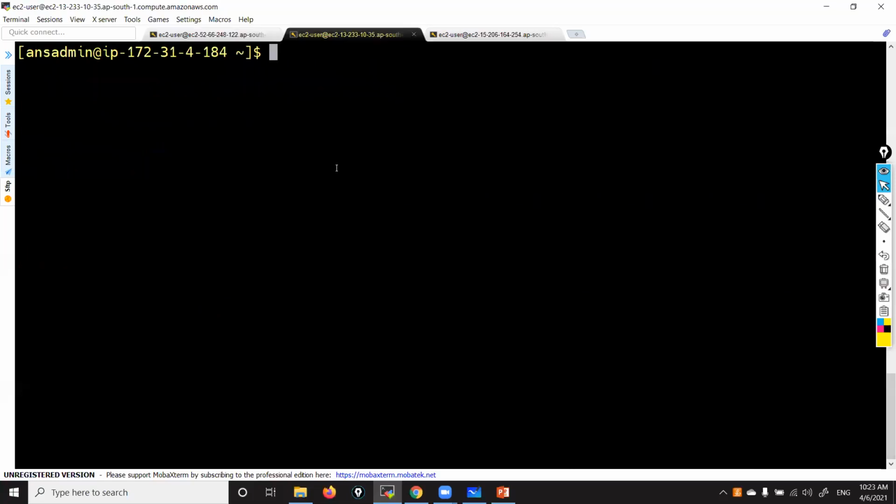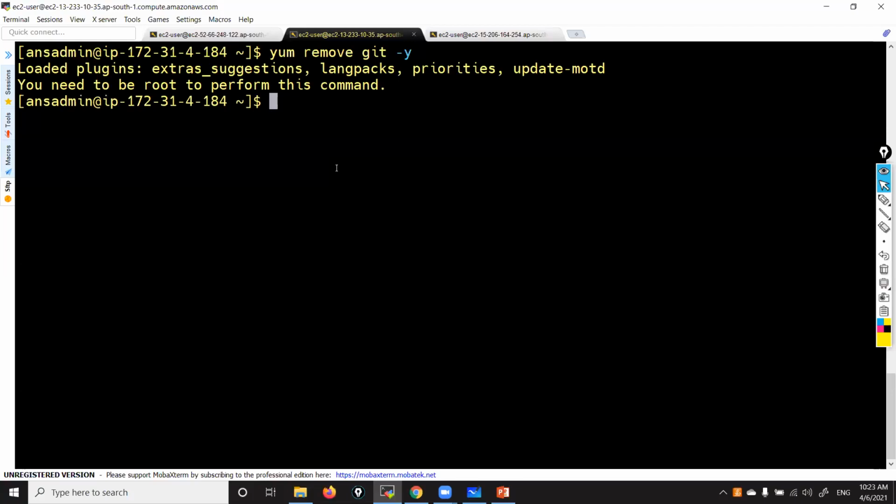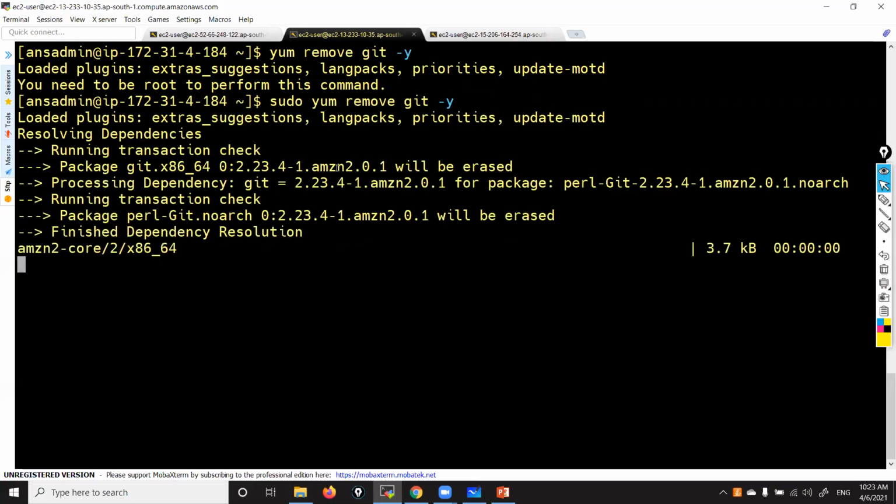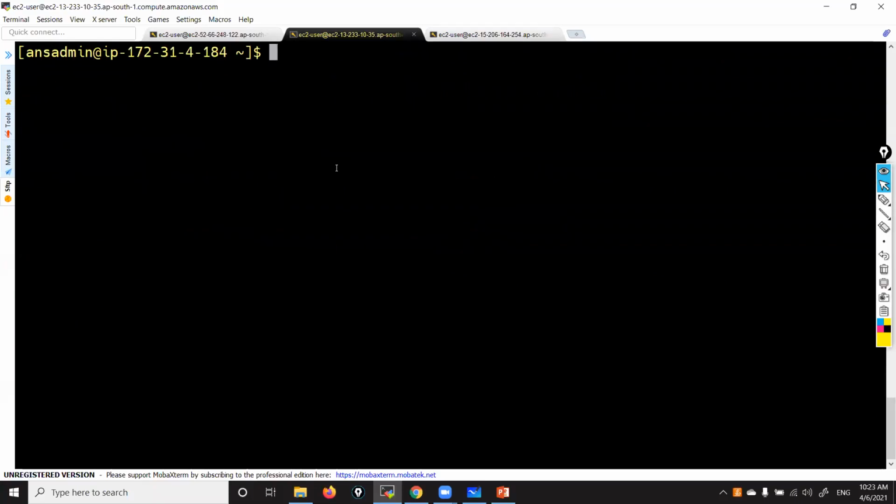Okay, let's do one thing. Let me remove Git from only one machine. yum remove git -y. Removing also we can do from the playbook itself. Okay, let's be root, sudo. Enter. Let's say remove package from one node.